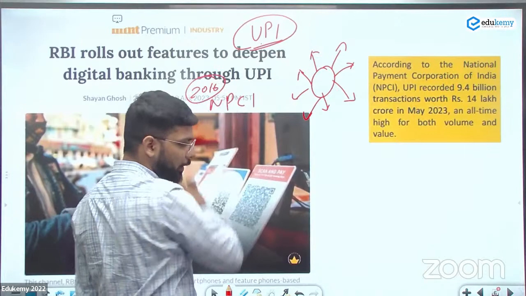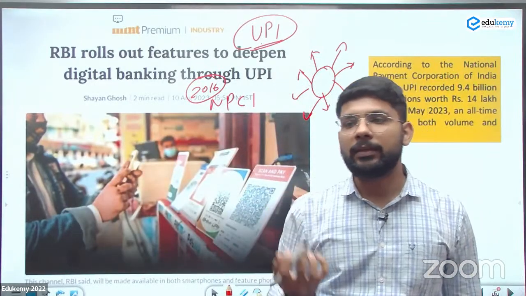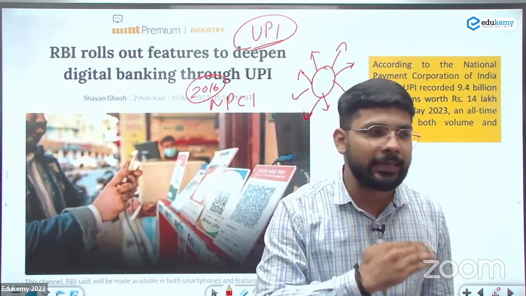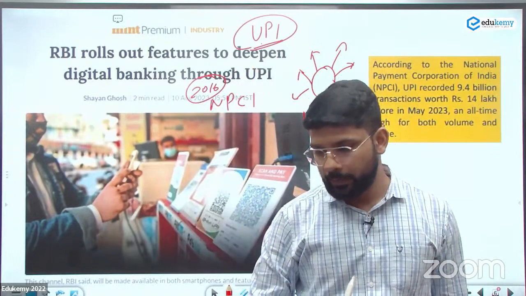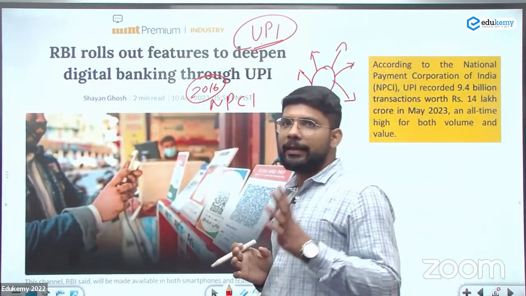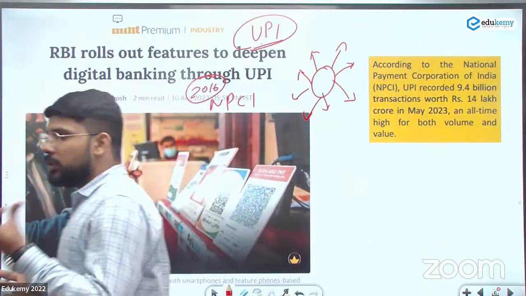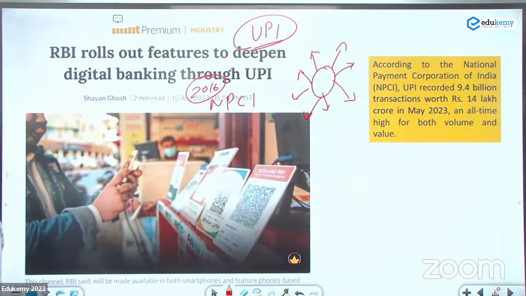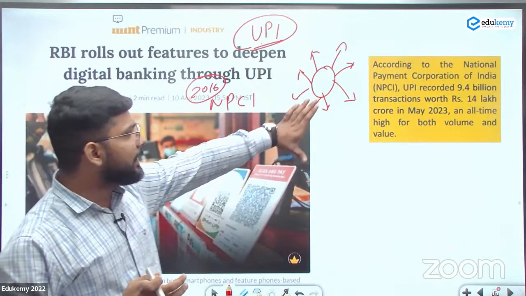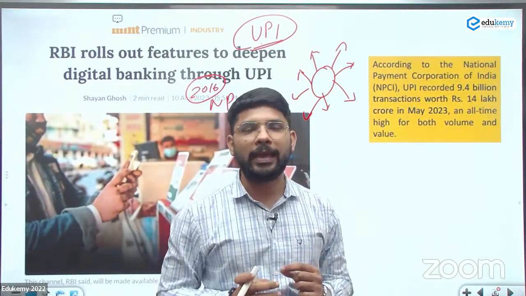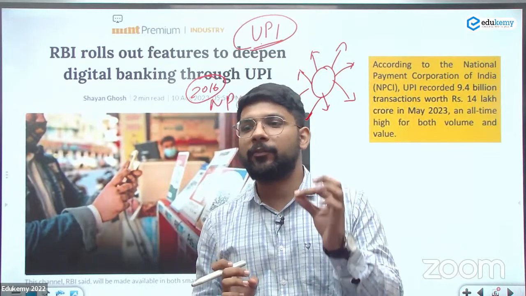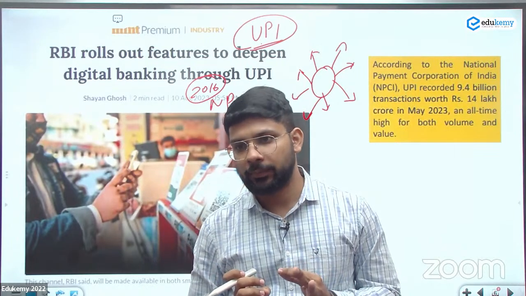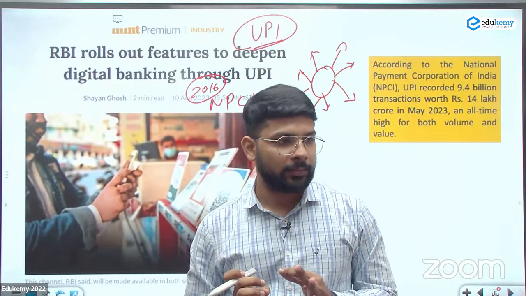And the UPI was started in India by the National Payments Corporation of India in 2016. जैसे ही demonetization हुआ था, they started using the UPI, जिसकी वजह से there was an increase in the number of payments. So when there is a question related to digitalization, financial inclusion, which kind of data can we use? This data of the May month of the UPI: almost 9.4 billion transactions in a single month.